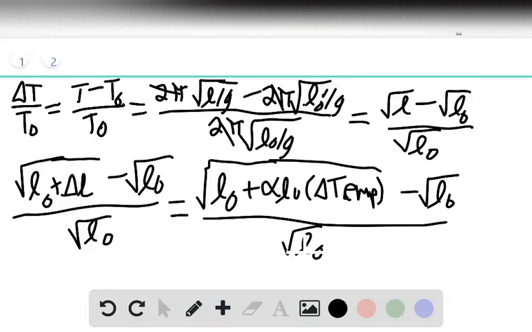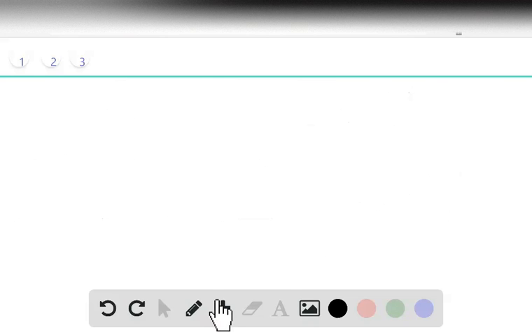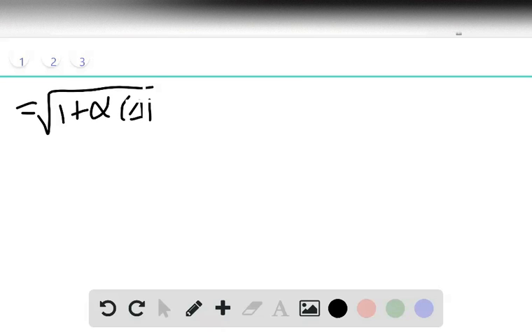Now we can factor out L naught. I'm going to go to another page. We can factor out L naught from that problem, and you get the square root of 1 plus alpha delta temp, excuse me, let me stick with my notation, delta temp, minus 1. That's just pulling L naught out of that equation.